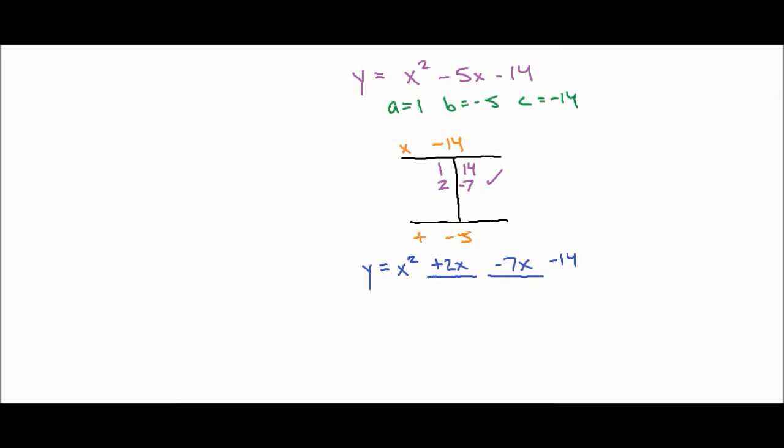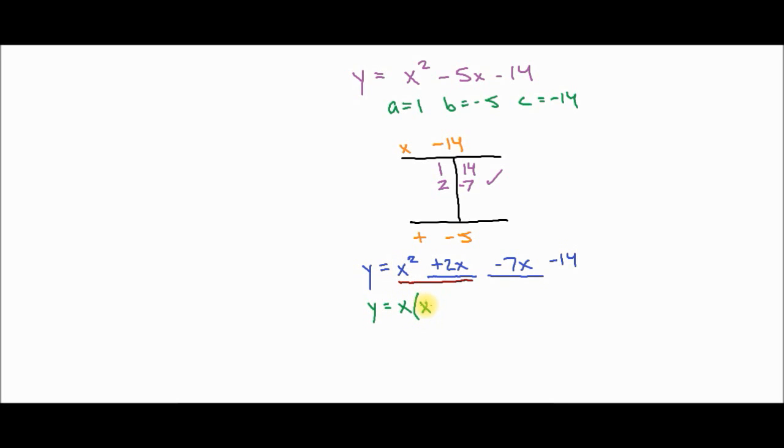All right, next step. Take the first two terms. Look at the first two terms and find the common factor. So I've got y equals, the common factor between x squared and 2x is just x. 1 and 2, the only common factor between 1 and 2 is just 1, so we don't have to pull that out. What do we have left? X times what gives us x squared?